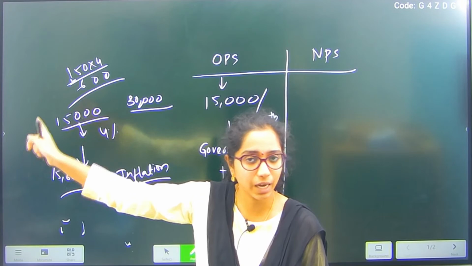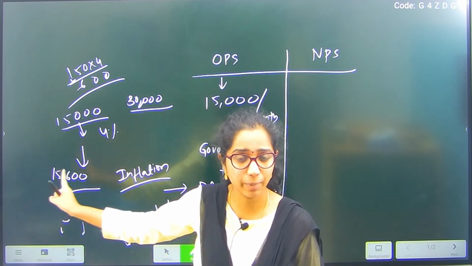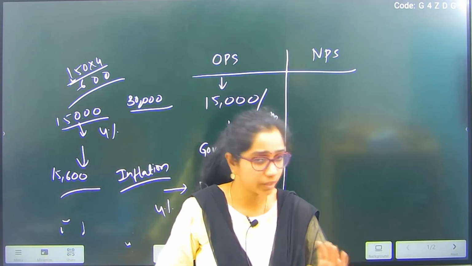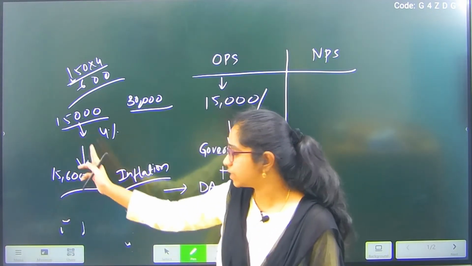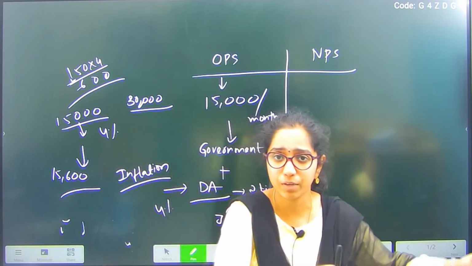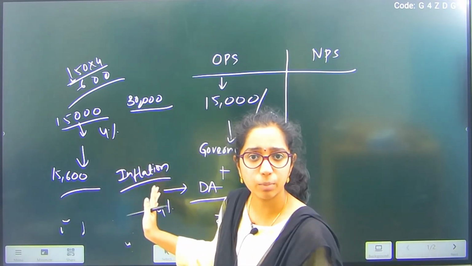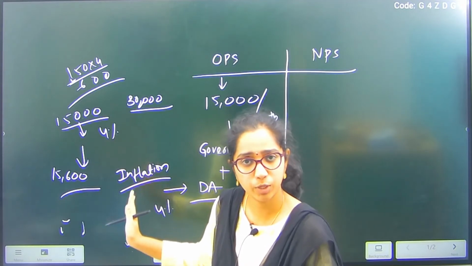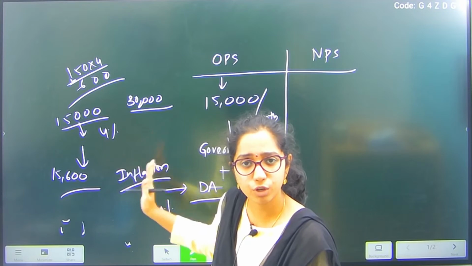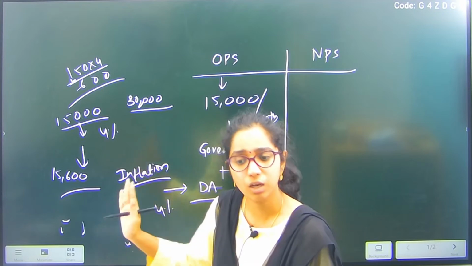Advantages of OPS: first thing, I will be getting my income security. So continuously I will be having my income security, fine, and my dearness allowance, inflation, will also be targeted. And the criticism or the issue as part of administration is that it is completely on the burden of government, irrespective of the cuttings gone from employer and employee. Here the burden of issuing your pensions is completely reliable on government.